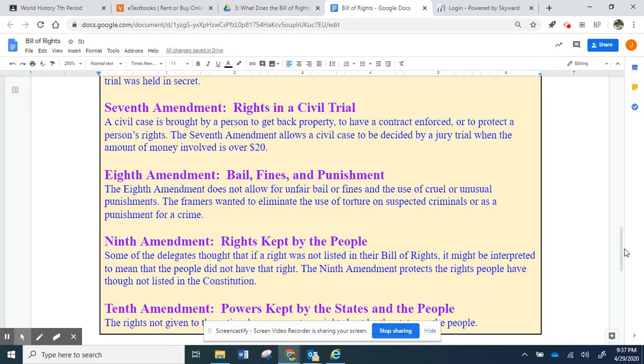The Ninth Amendment, rights kept by the people. Some of the delegates thought that if a right was not listed in their Bill of Rights, it might be interpreted to mean that people did not have that right. The Ninth Amendment protects the rights people have that are not listed in the Constitution.